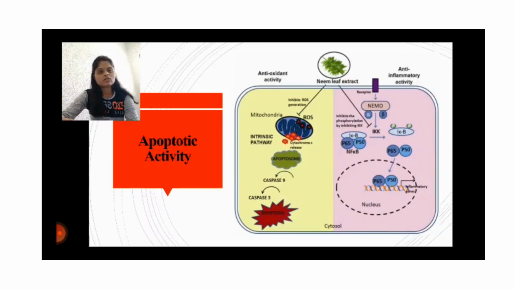The antioxidant activity is done inside the mitochondria, called the intrinsic pathway. In the intrinsic pathway, caspase 9 is converted into caspase 3, which leads to apoptosis. In anti-inflammatory activities, the cyclooxygenase and lipoxygenase enzymes mainly work.